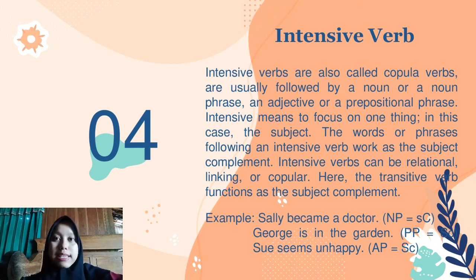We have three examples. The first is Sally became a doctor, with noun phrase as subject complement. Second, George is in the garden, with prepositional phrase as subject complement. And last is Sue seems unhappy, with adjective phrase as subject complement.